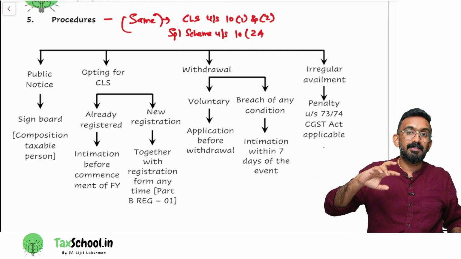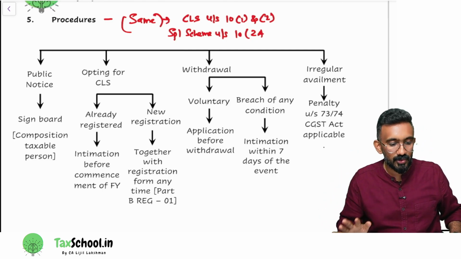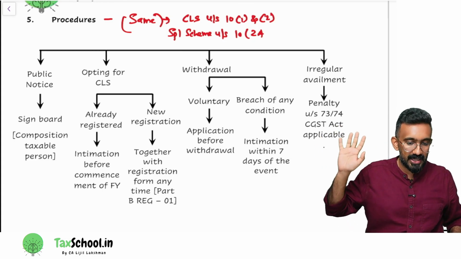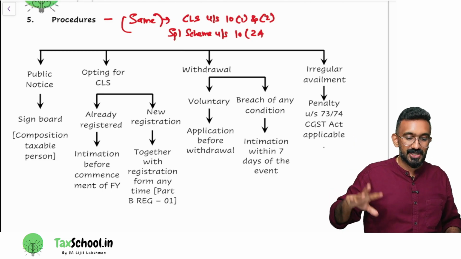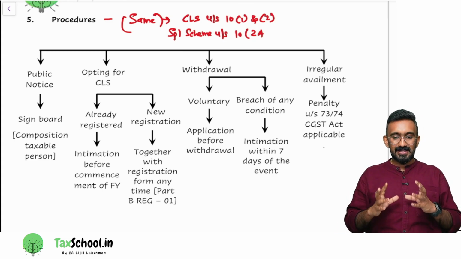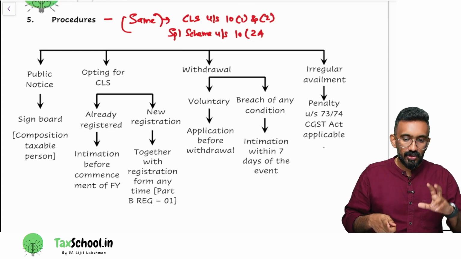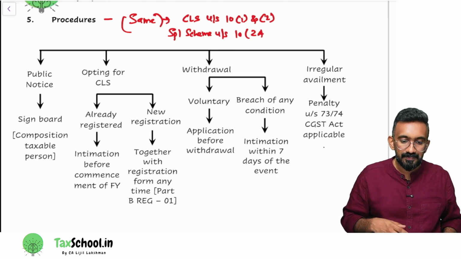But if you're somebody who's taking fresh registration, together with the registration form, you can opt for the composition levy scheme, both 10 2A and 10 1 and 2, the normal composition levy scheme. Both of them can be opted together with the registration form. So we can think like this: new registration anytime; all existing registrations only if they opt before the end of the financial year.